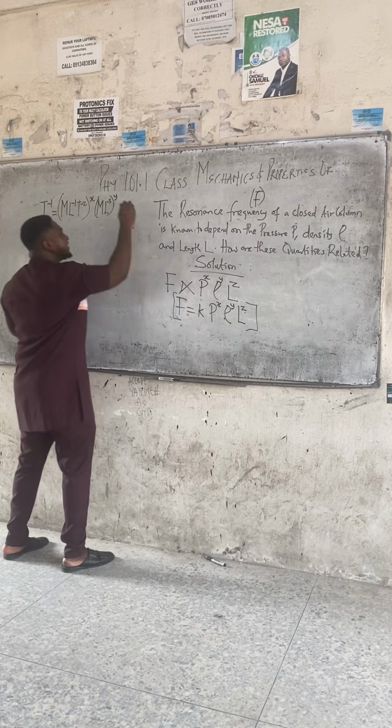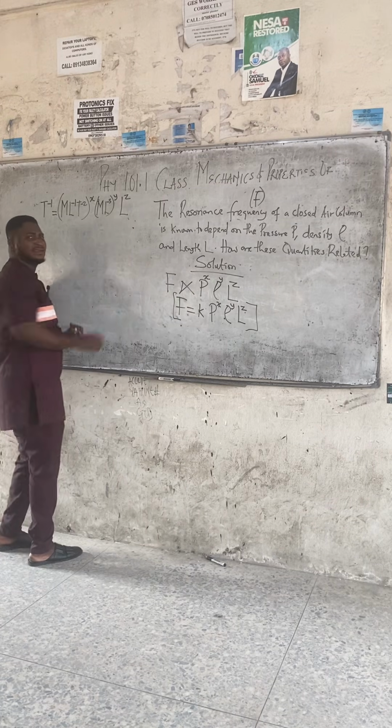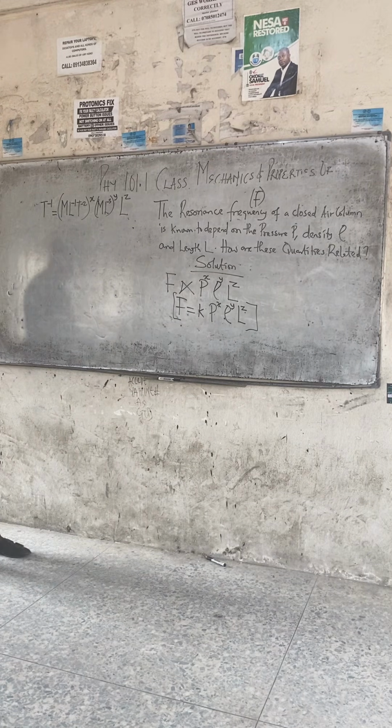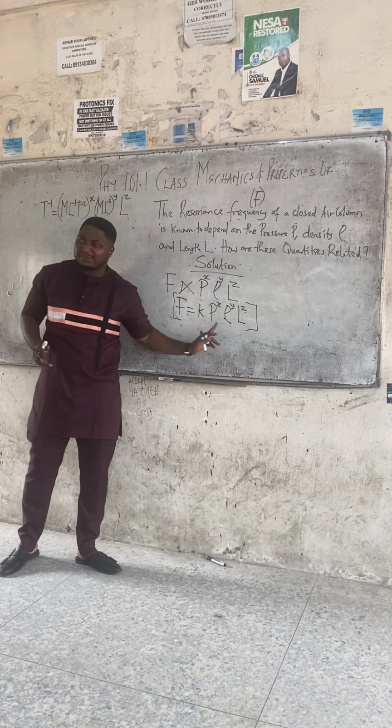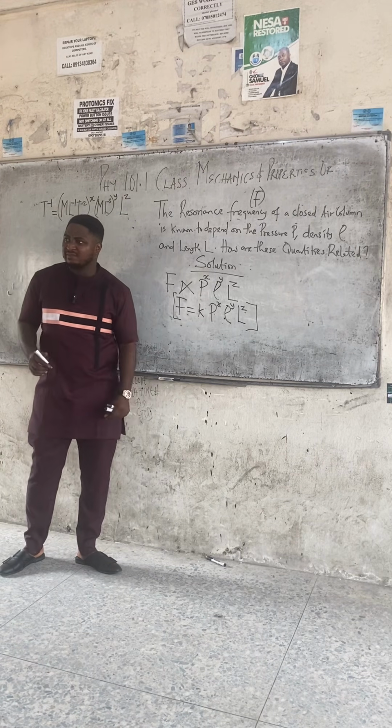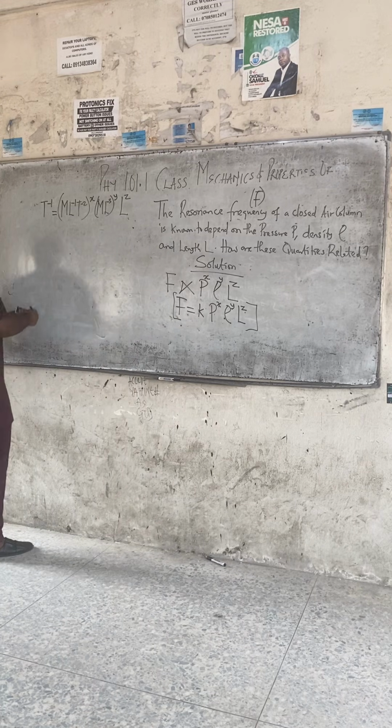L is length. L is already this dimension. L raised to power Z. L raised to power what? Z. What did we just do, class? We converted each of these quantities back to their dimensions. Now let us expand where necessary.